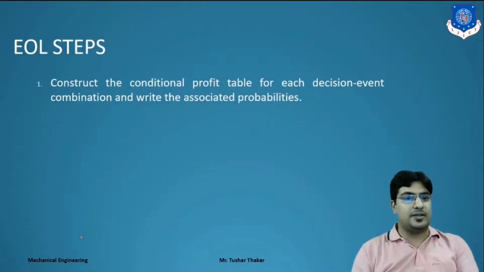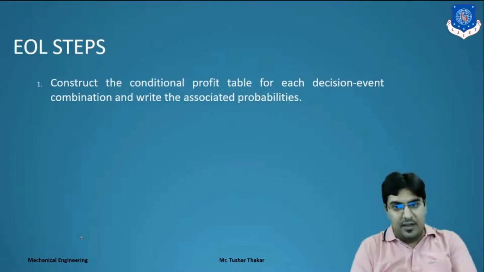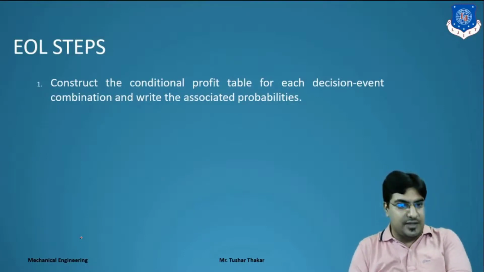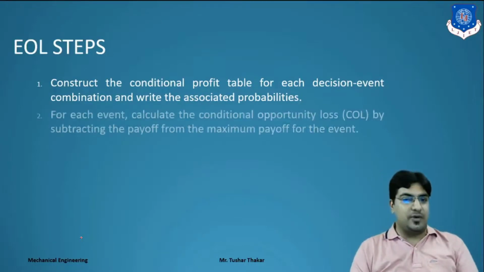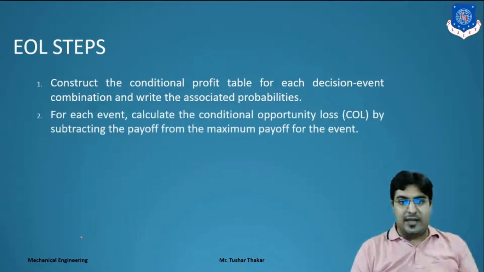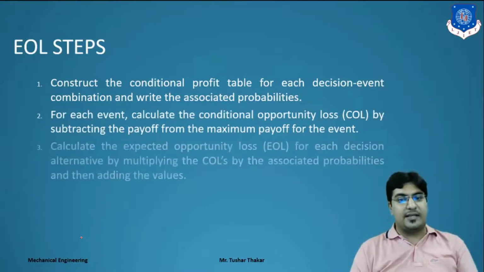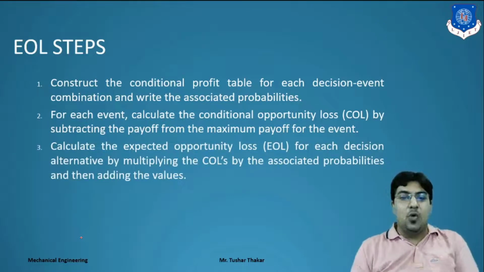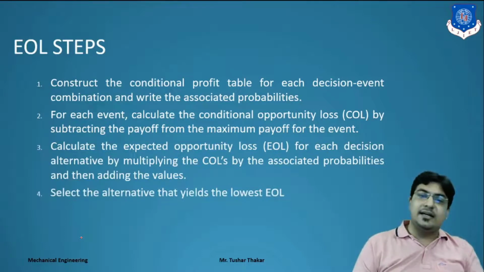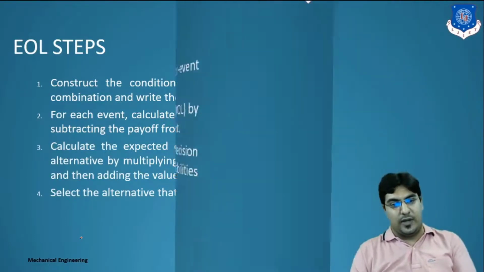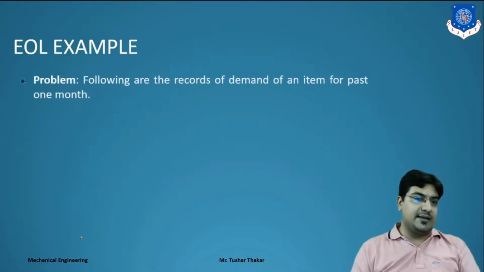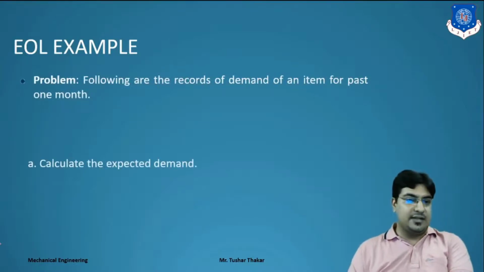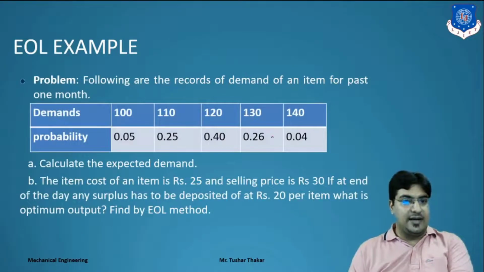What are the steps? First, construct the conditional profit table for each decision event combination and write the associated probability. Now for each event, calculate the conditional opportunity loss by subtracting the payoff from the maximum payoff and calculate the EOL. Clear? And select the alternative that yields the lowest EOL. So move forward to the example. Here the problem is given. The same example we have to take here. Find out the EOL.